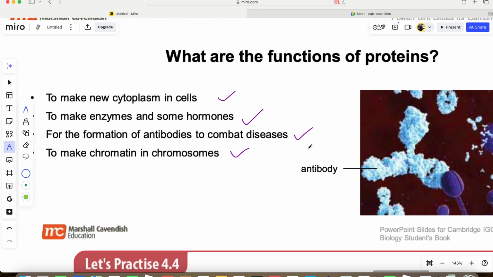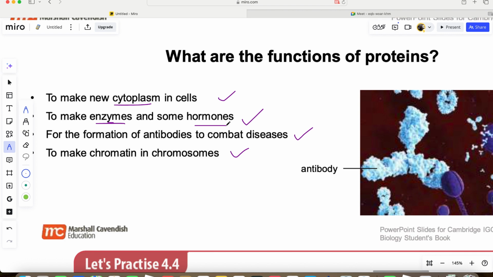Oh, protein is super important. Remember that. They're used to make new cytoplasm in the cells. Proteins are used to make what? Cytoplasm. You must remember this. Number one. Number two, they are used to make what? Enzymes and hormones.